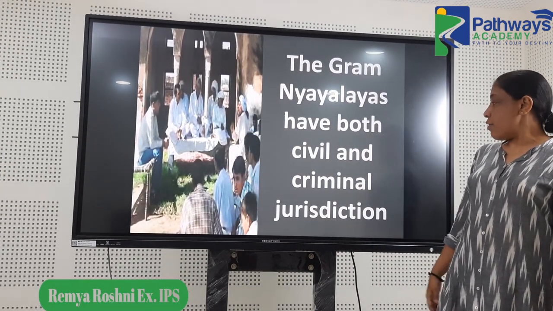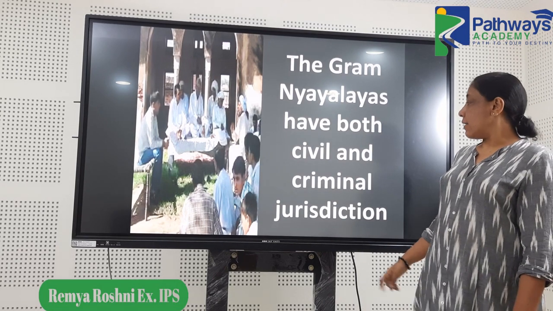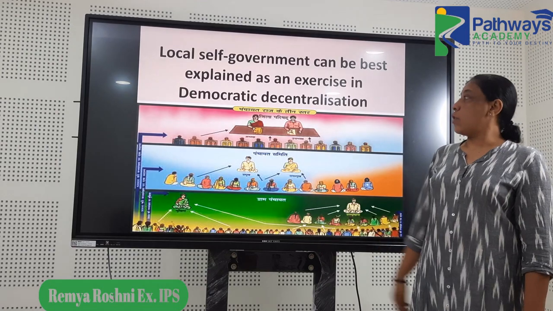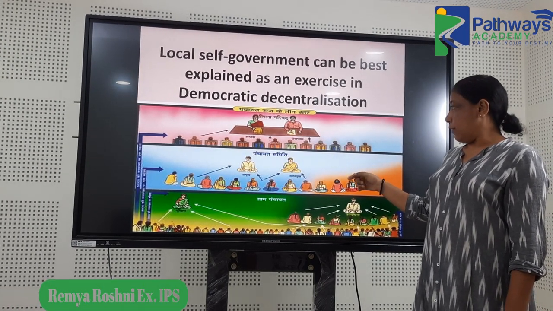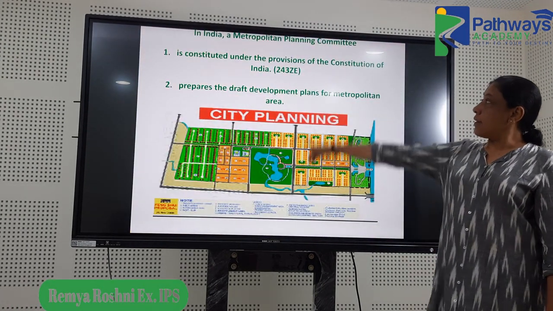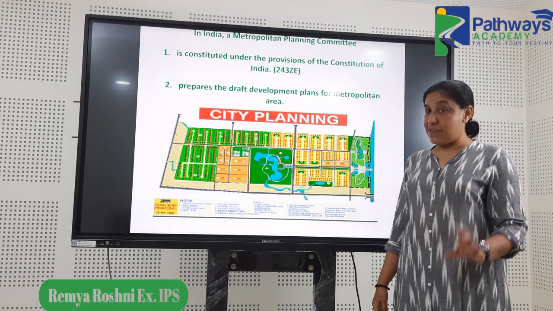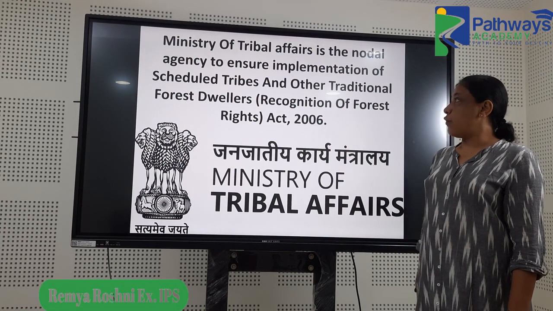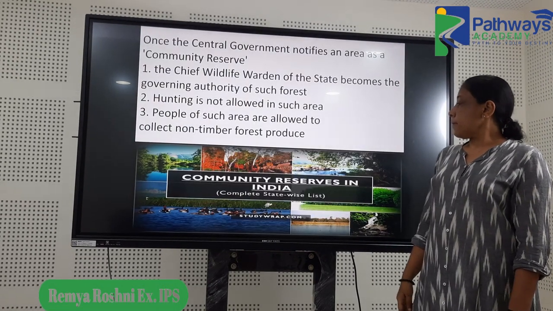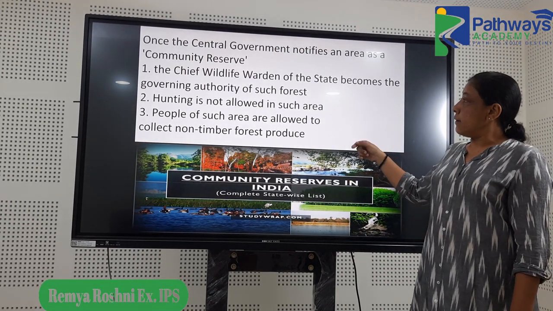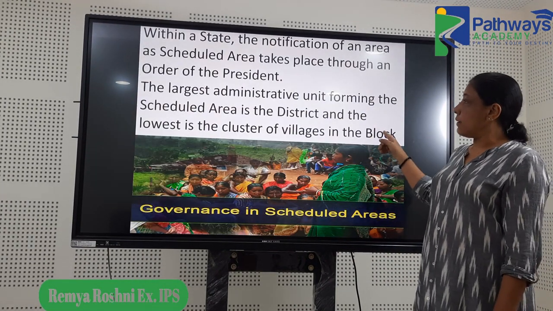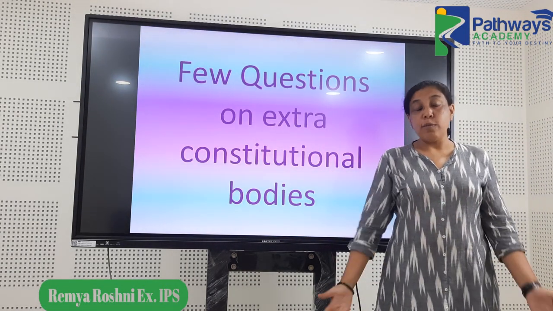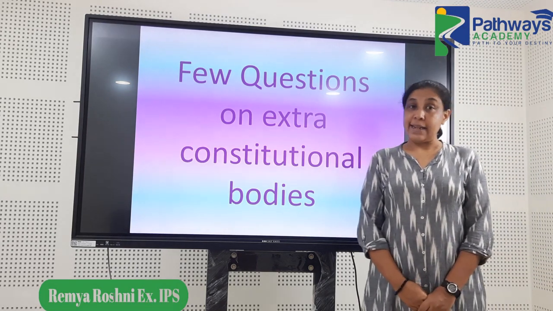Then the Gram Nyayalayas, which actually have the civil as well as the criminal jurisdiction. So another question on local self-government and the spirit behind that. There was a question on the Metropolitan Planning Committee, which was very specific. Then there was a question on the Ministry of Tribal Affairs. Then the Community Reserve question, and this question we already saw. So from almost all areas of the constitution you could see that there are questions.